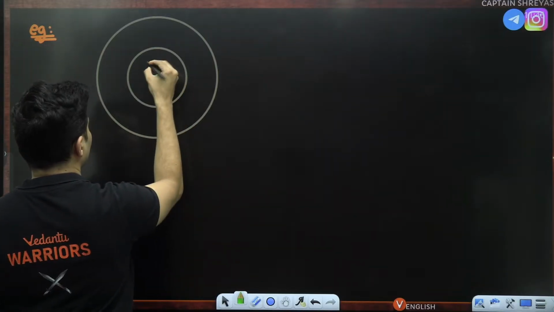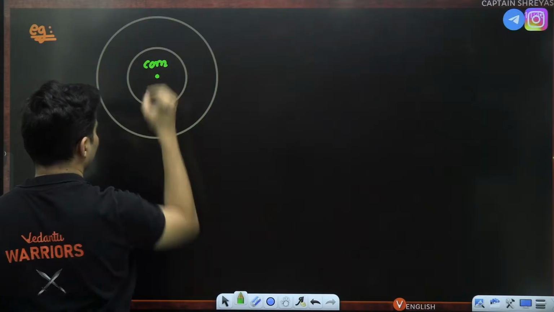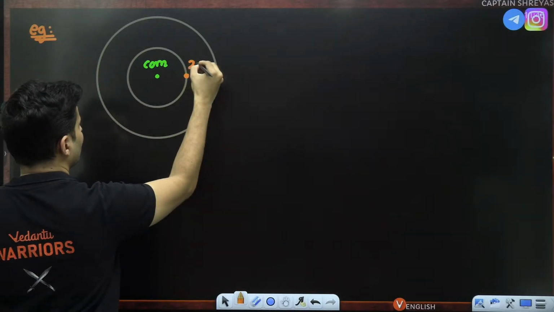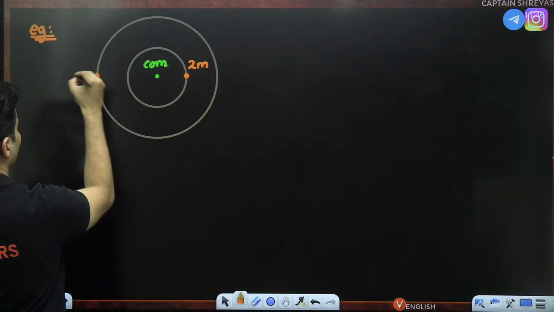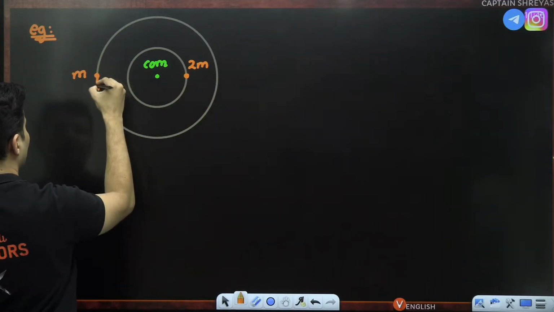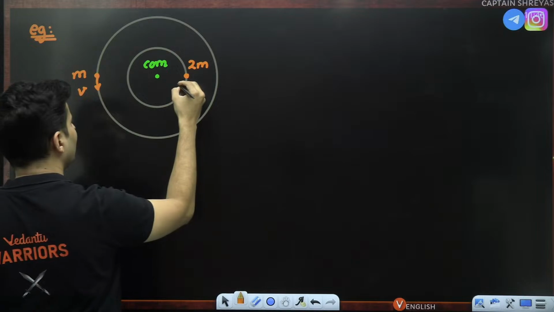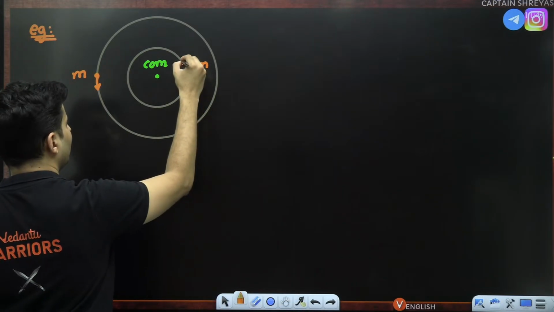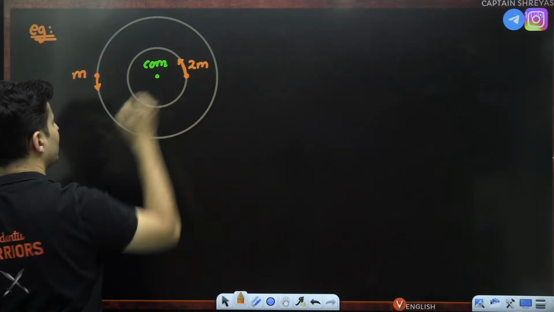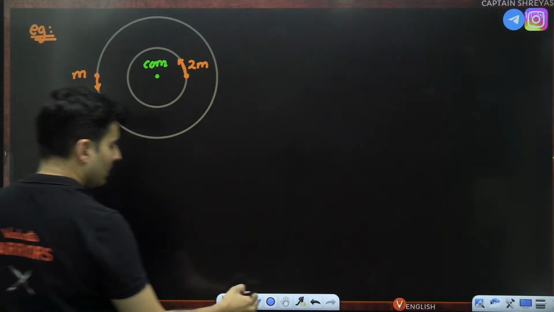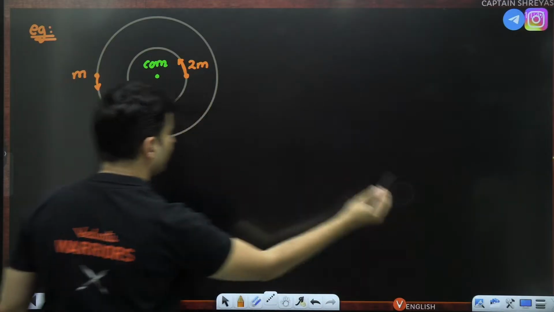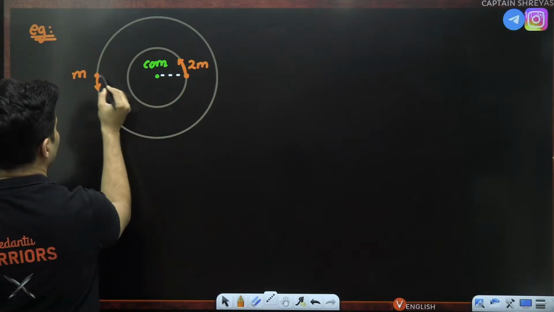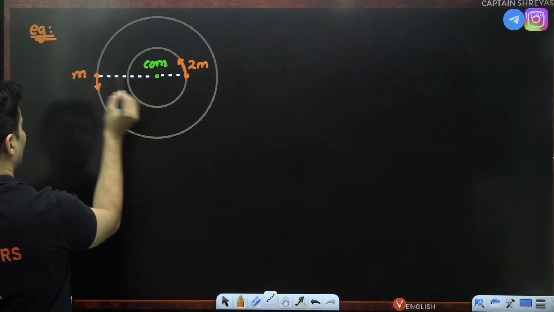This is our center of mass. Our one of the masses, let's say 2m is here. So m will be here. m, if it goes with a velocity of v, 2m will go with a different velocity. That also will come to that in a bit. This will have slightly different velocity. This, as you can see, is the distance of 2m from the center. This, as you can see, is the distance from the center of mass m.